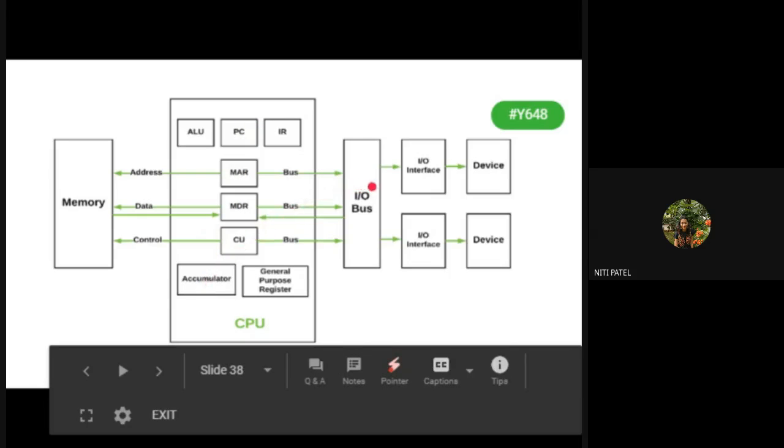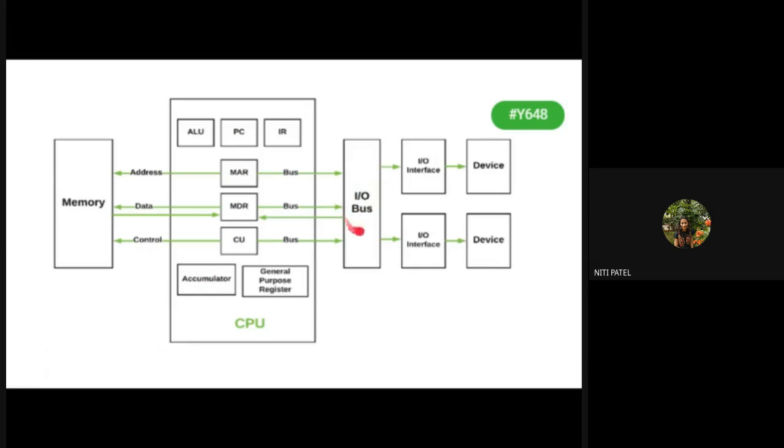Okay. Then we have IO bus. Why is this bus used? For communication between IO devices and CPU. What is this IO interface? It is just used as a wire for connecting the IO device to the IO bus.